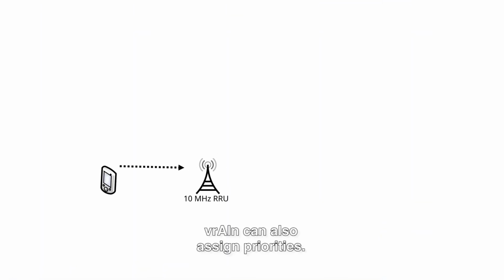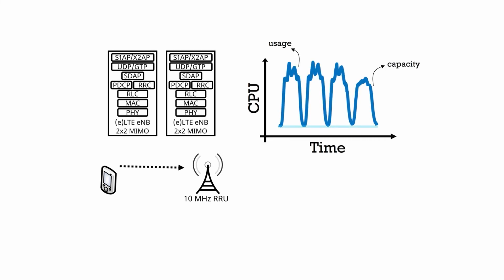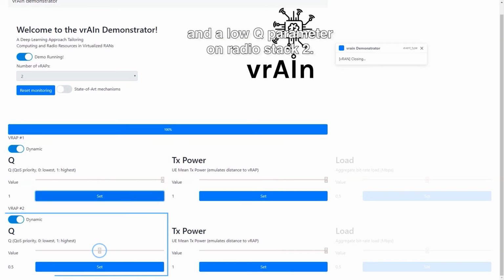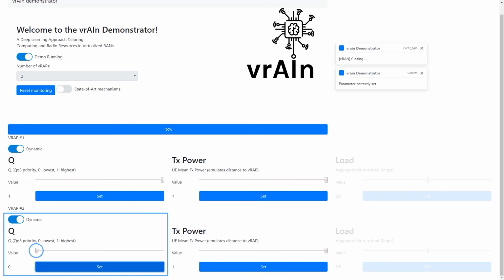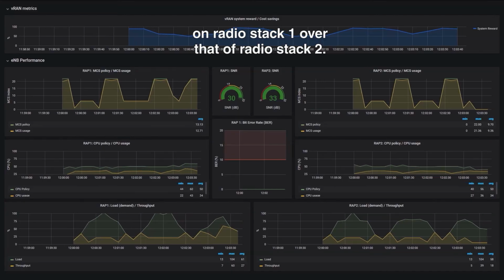vRAIN can also assign priorities. We select a high Q parameter on radio stack 1 and a low Q parameter on radio stack 2. With this, we are requesting vRAIN to favor performance on radio stack 1 over that of radio stack 2.